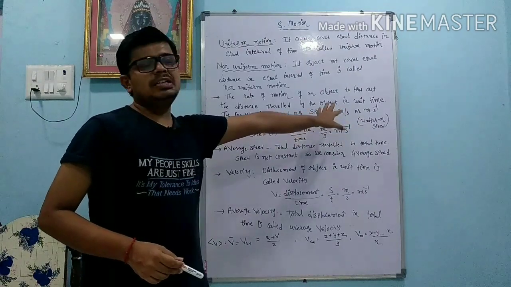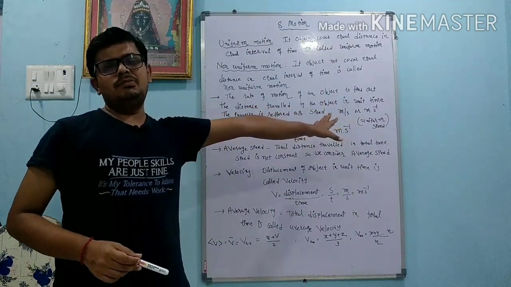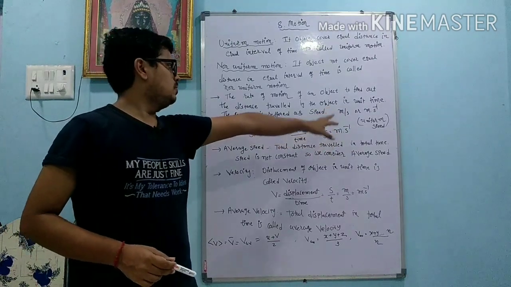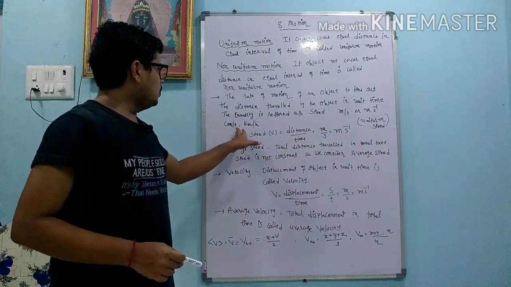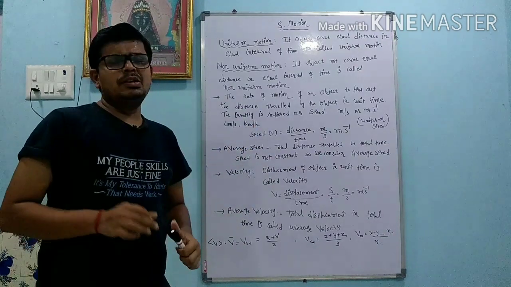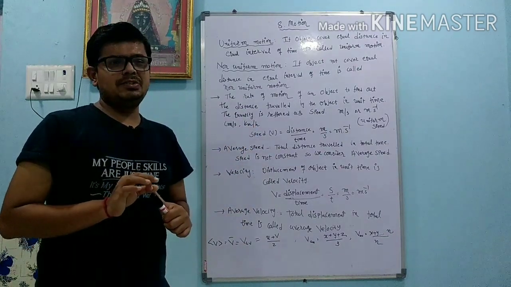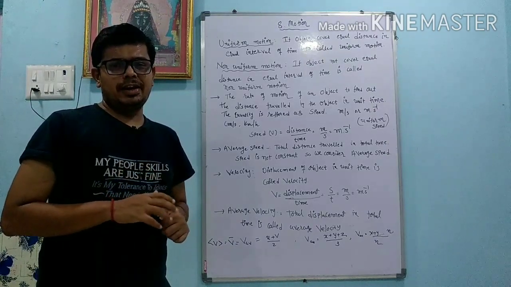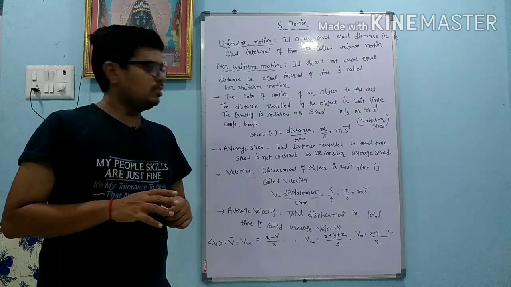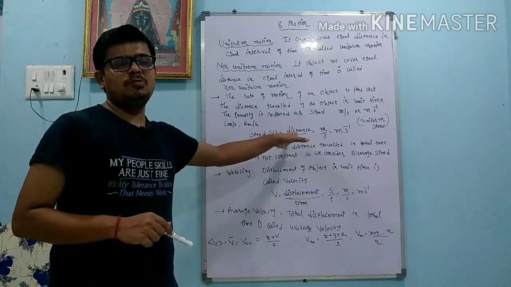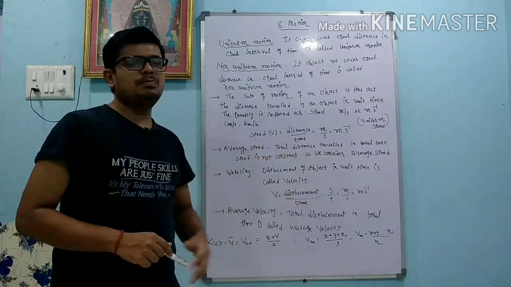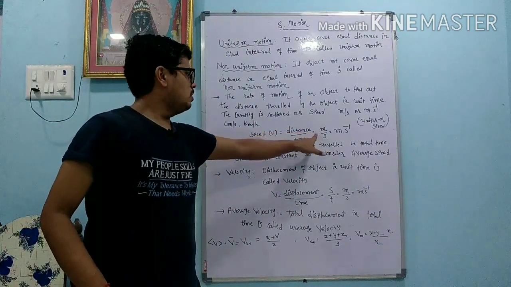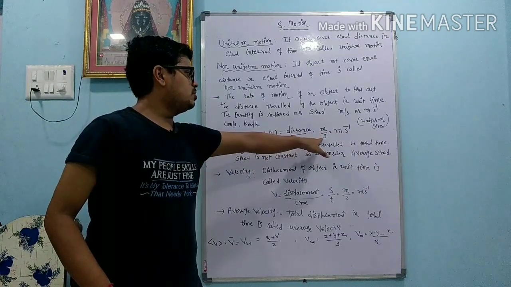It is found by either the MKS system or the CGS system that we learned in the basic part of science. Or the unit can be centimeter per second or kilometer per hour. The simple definition of speed is the total distance covered by an object in total time. That is called speed. Or the distance covered by the object in unit time is called speed. So distance, according to the MKS system, is in meter, and time, according to the MKS system, has the unit second.